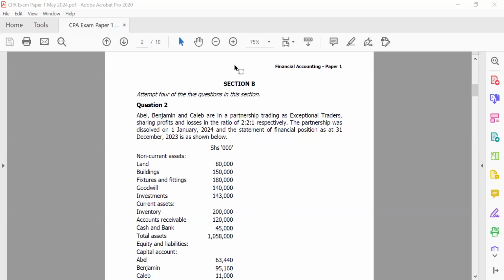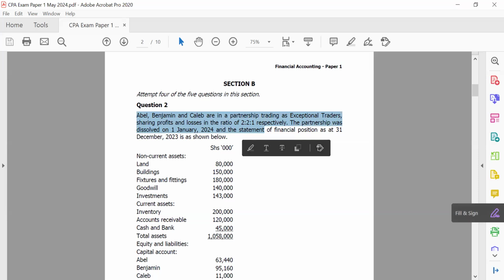So we can see that we have this question as a question on partnership. If this is a question on partnership, it means that we have to get ourselves ready in terms of understanding partnerships. Usually what I say is that if you have read, for example, the introductory statement, your paragraph, it should give you an insight into the question.